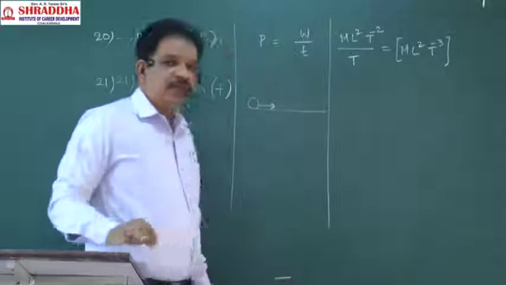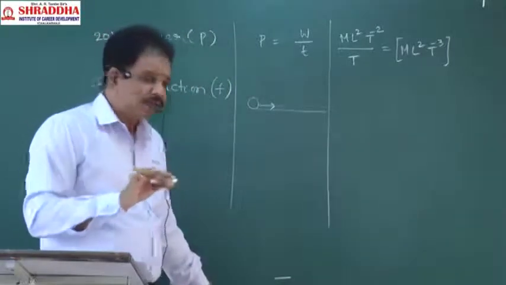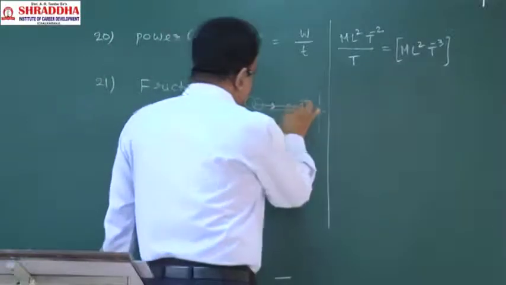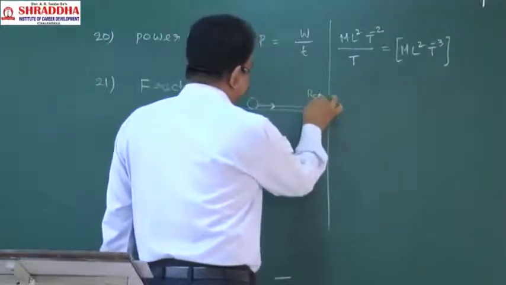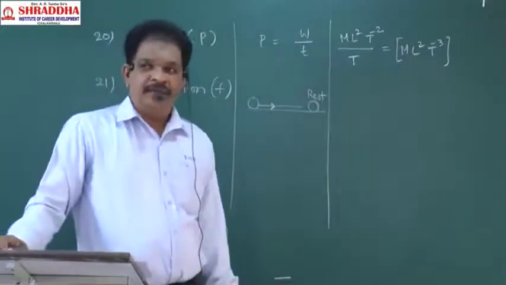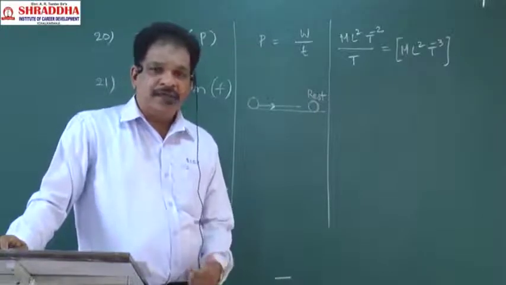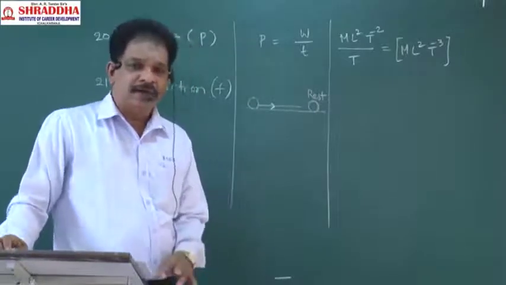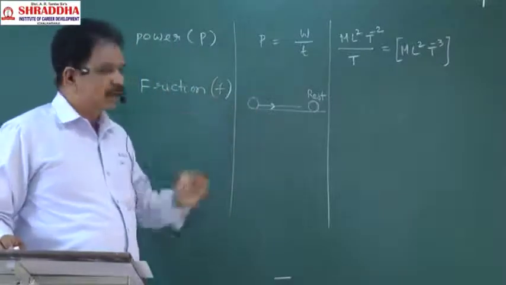When it is moving, its velocity will decrease, and finally it will come to a stop. Why is it stopping? Is anybody stopping that ball? No. The ball is automatically stopping. No one is stopping the ball, because of frictional force.